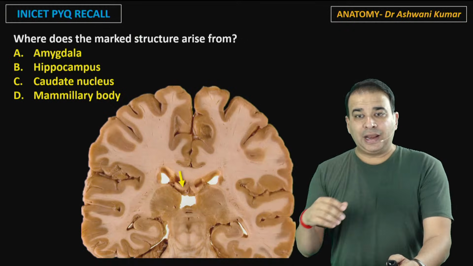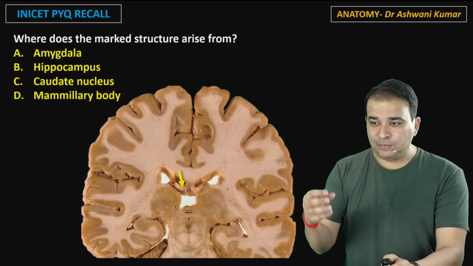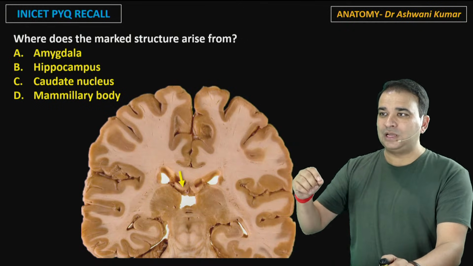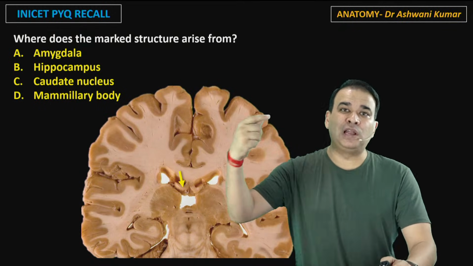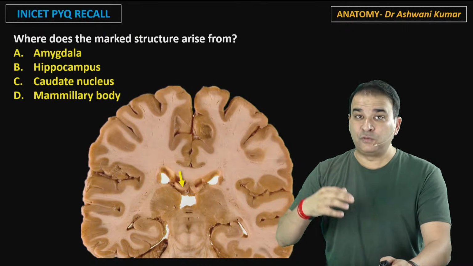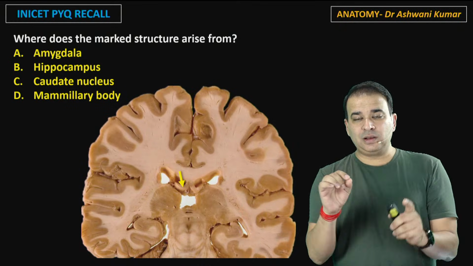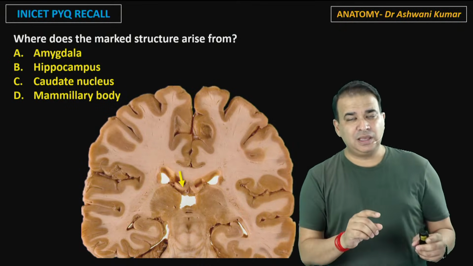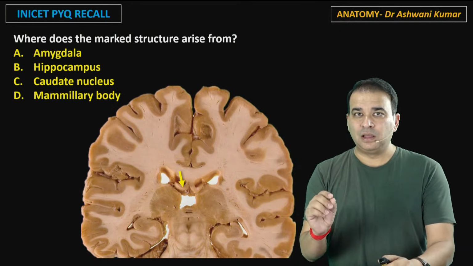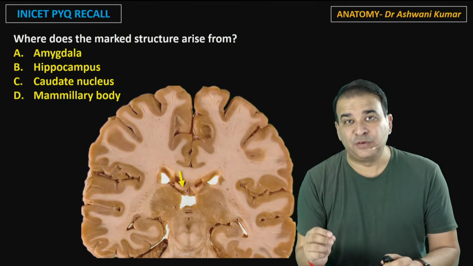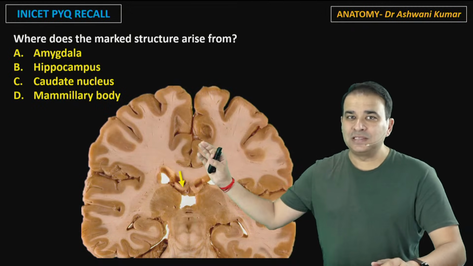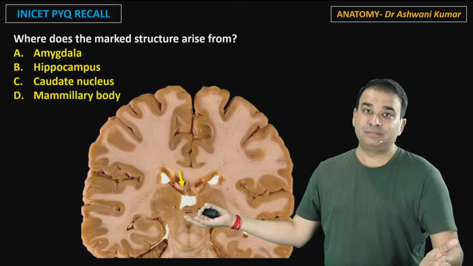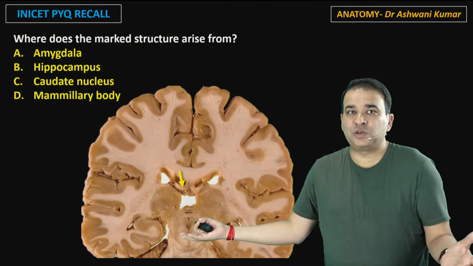The question was, and this is the kind of question they love to ask. They will put an arrow on something, and they will ask you that the following structure is starting from where, ending where, which thalamic nuclei it will go into, what part of ventricle it forms here. So again, just emphasizing the same thing, that asking the question is very basic, but it all boils down to identification, whether or not you're able to identify that structure. Where does the marked structure arise from? If you don't know what the marked structure is, the question is of no use.